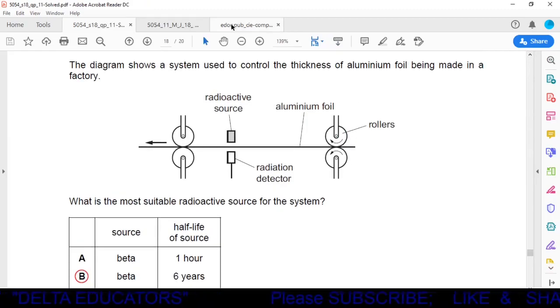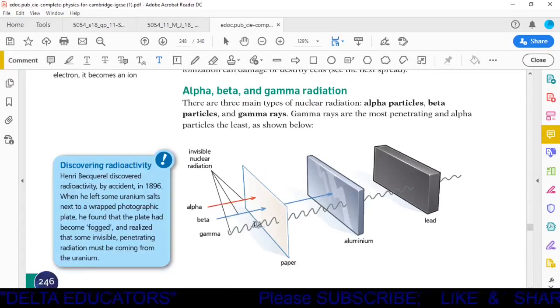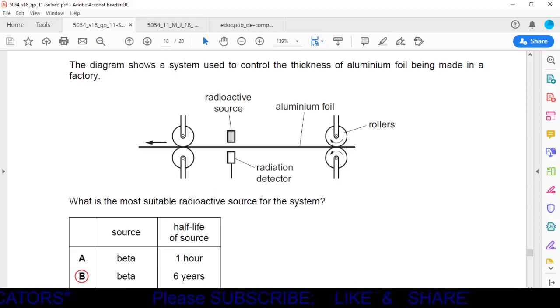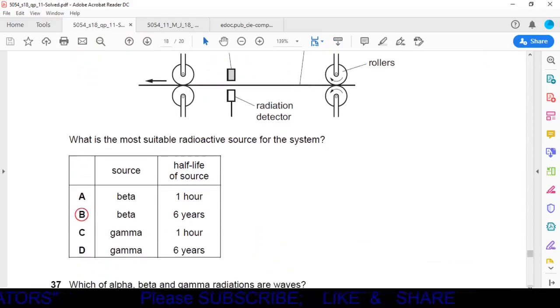Now what we have observed here is that beta rays are stopped by aluminum foil. Gamma rays pass through the aluminum foil, so gamma rays cannot be used to detect the thickness. We can use beta rays to check the thickness of aluminum foil. So our possible options are A and B, beta rays. C and D are not possible. So we have to check which one is the better choice, A or B.